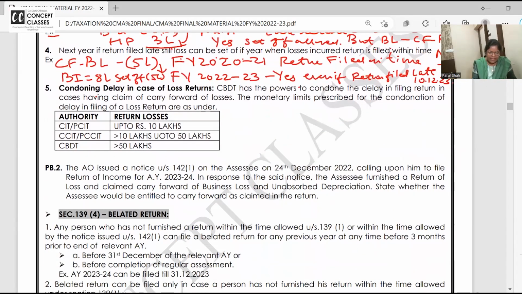Condoning the delay in case of the loss return. CBDT has the power to condone the delay in filing the return and allow carry forward of losses. A monetary limit is prescribed. Now what is this? I'll tell you the story. What to do? You know, some cases are pending in the court, some amalgamation or some type of cases are pending in the court.